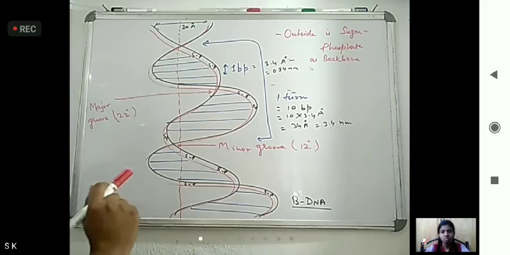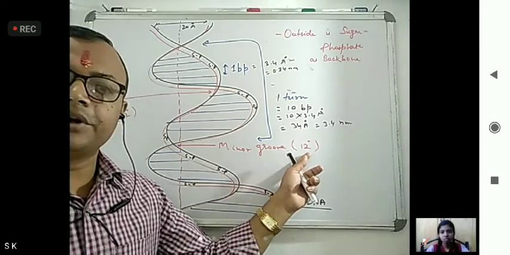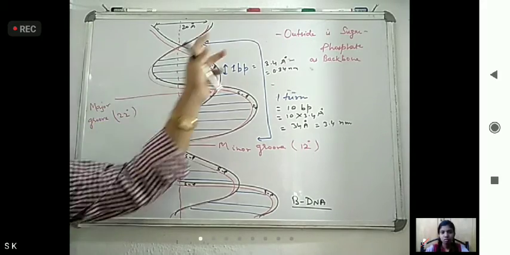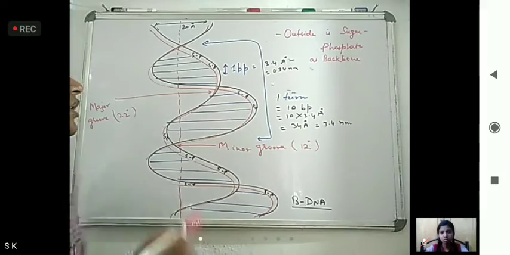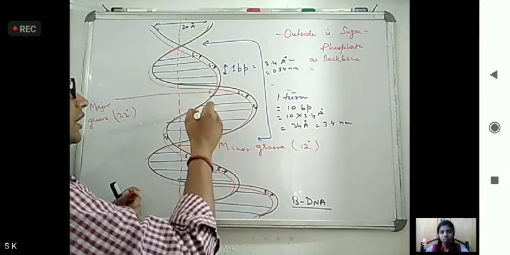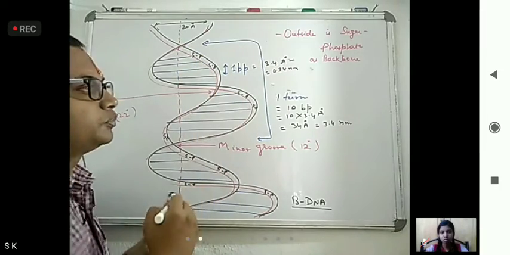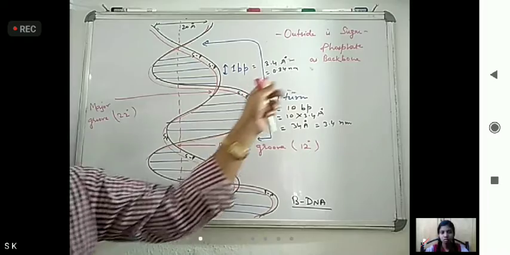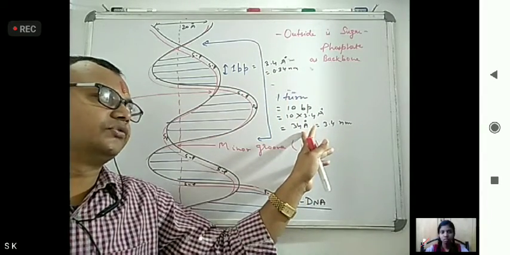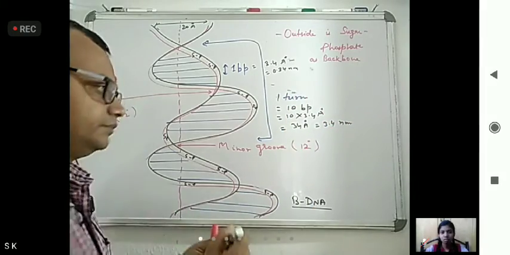Here are the things we saw. Minor groove contains 12 degree. Major groove contains 22 degree. One turn contains 10 base pairs: 1, 2, 3, 4, 5, 6, 7, 8, 9, 10. One base pair is 3.4 angstrom or 0.34 nanometer. Here it is 34 angstrom because one turn is there.